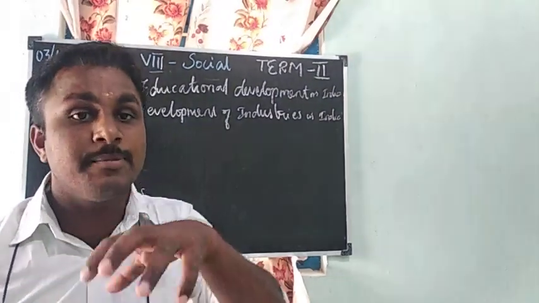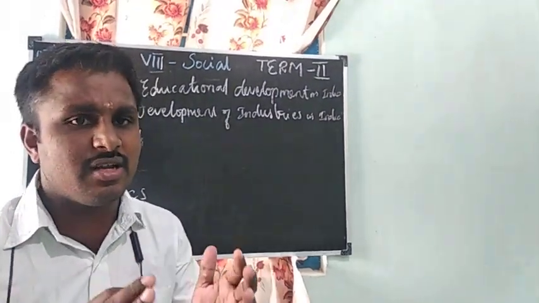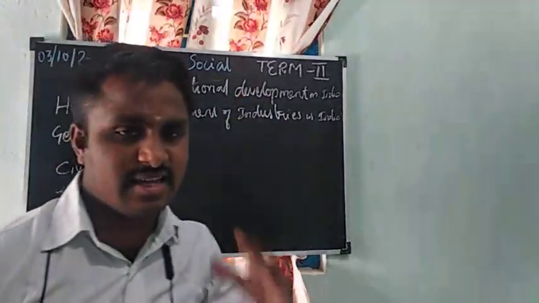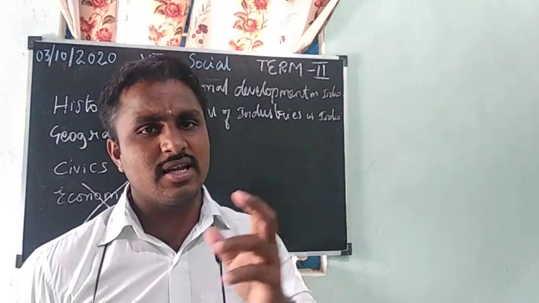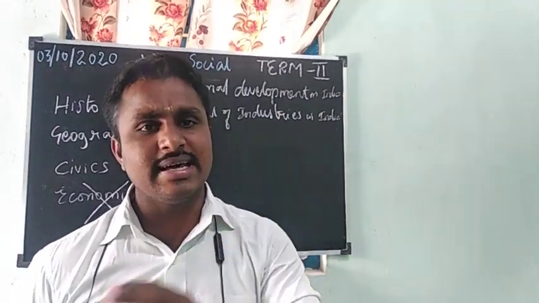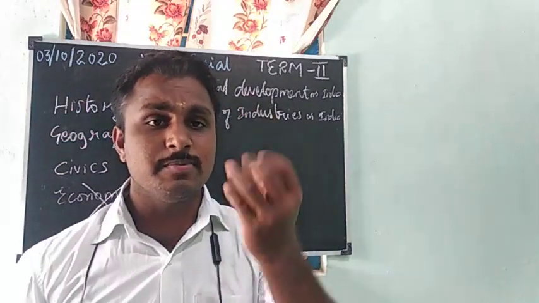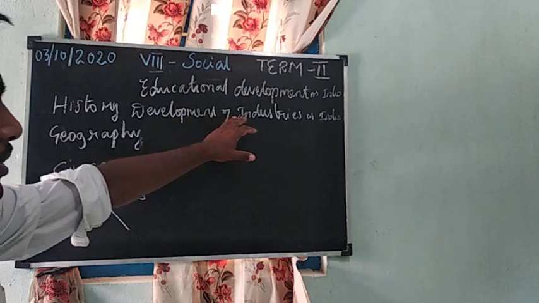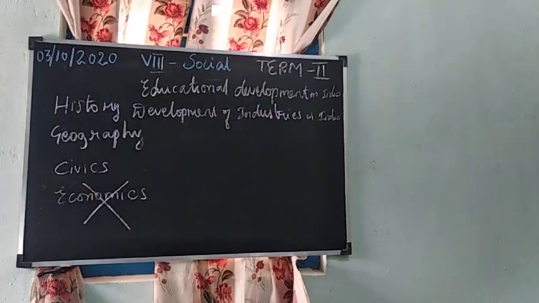For a country to develop, exports should be high and imports should be lower. Only then can we develop the country. So they started many industries in India. When we got independence we had very few, but later they developed many industries. In this lesson I am going to discuss development of industries in India. So these are the 2 lessons in history.